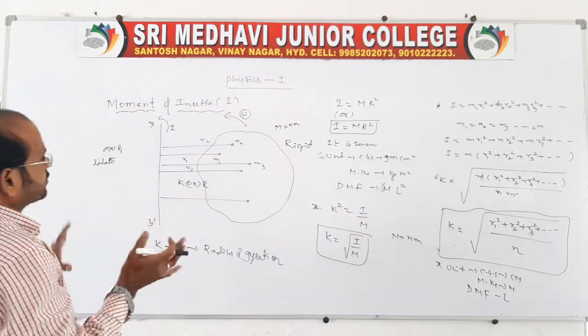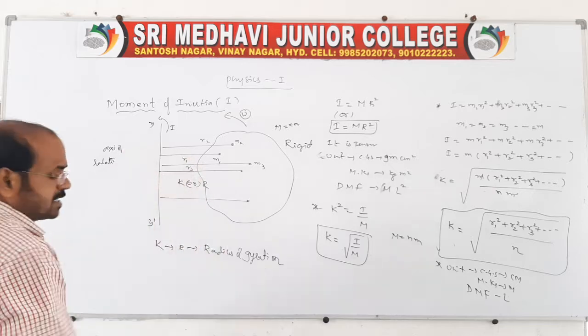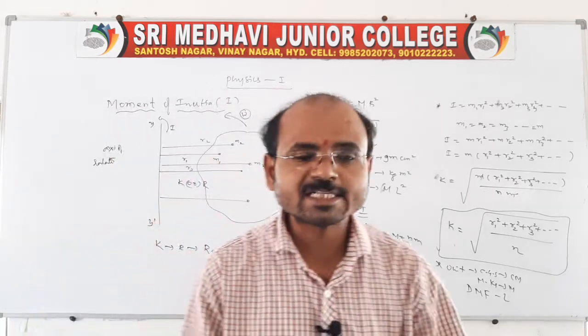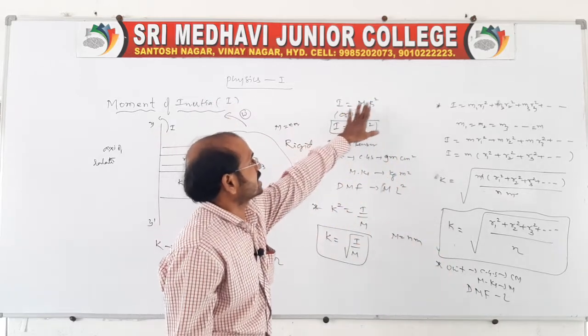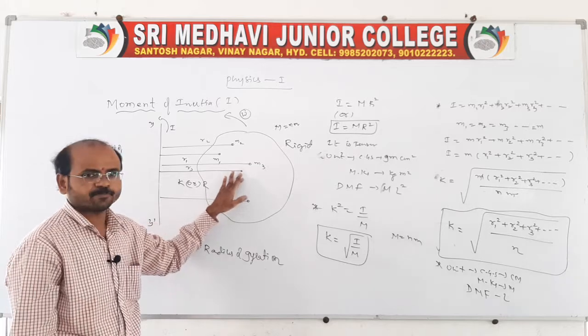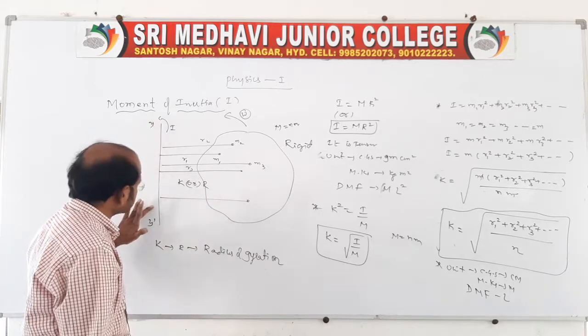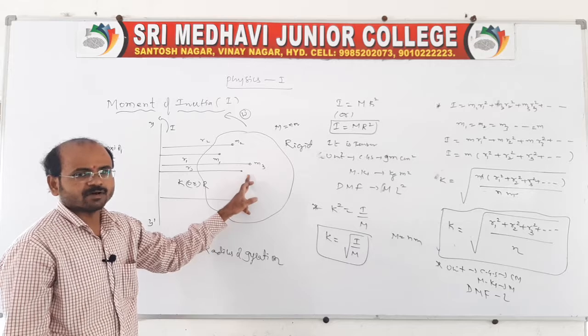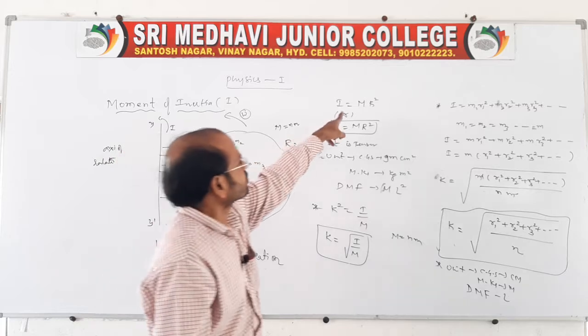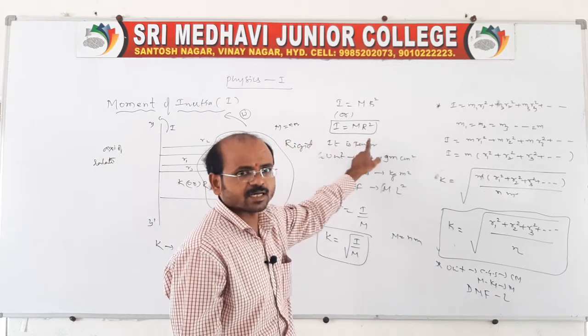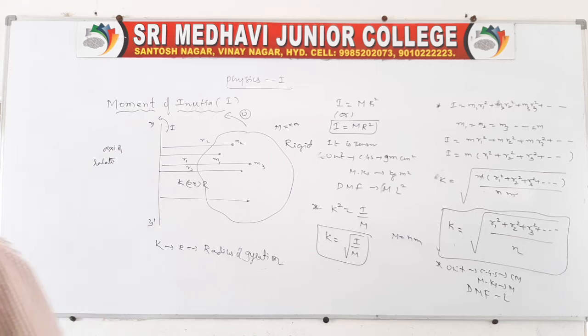If you go through this moment of inertia perfectly and know this concept, then we can do better in the upcoming classes. Moment of inertia is nothing but the product of mass and the square of the perpendicular distance from the axis of rotation to the center of the body. It is a tensor, and units and dimensional formulas are like this. Clear here? So this is about moment of inertia, right?